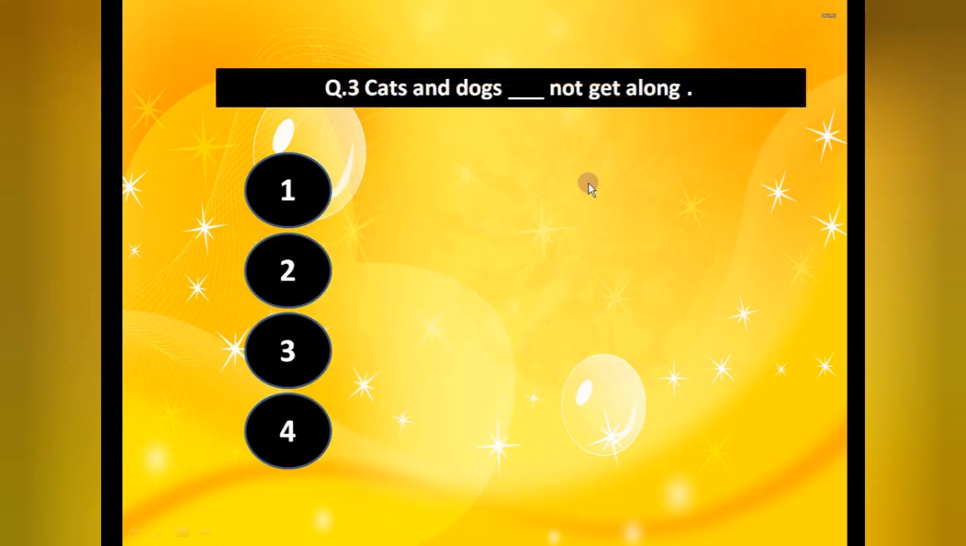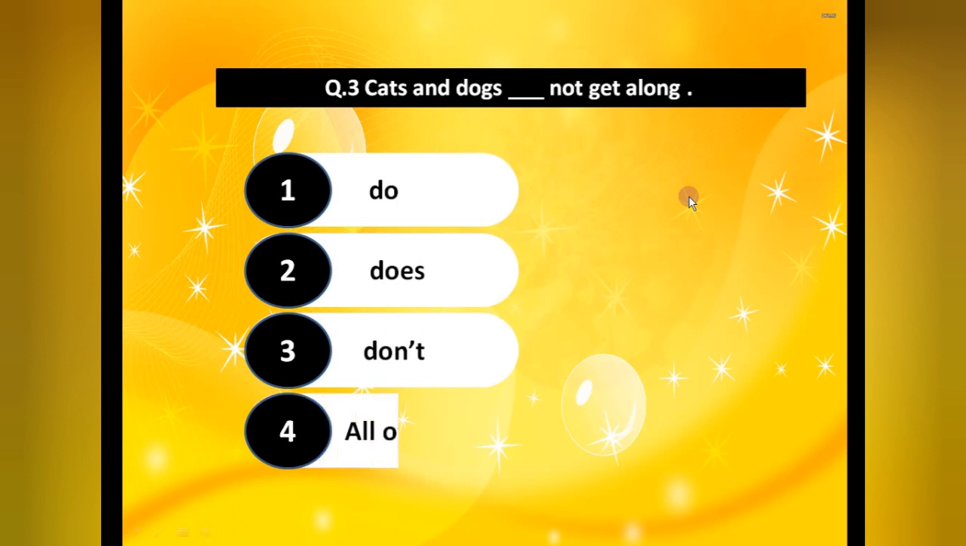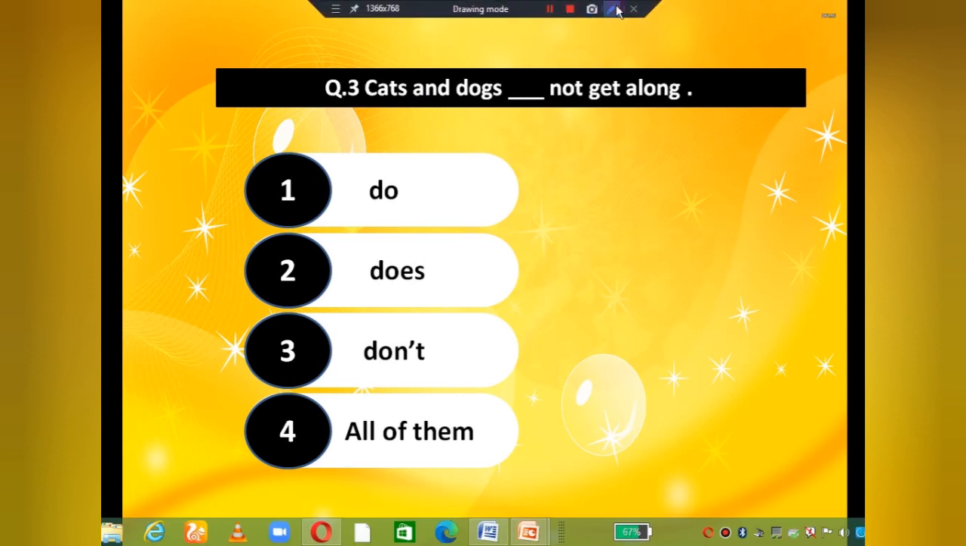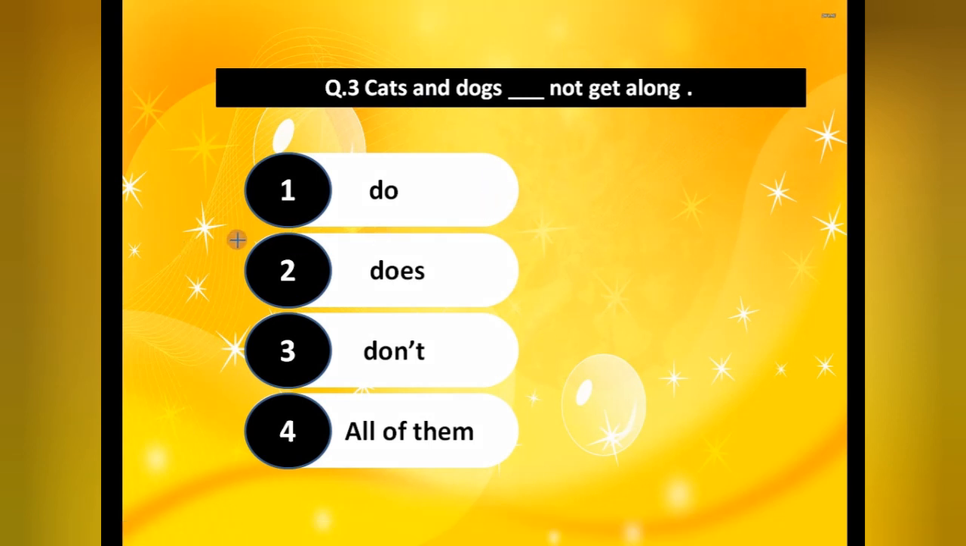Cats and dogs not get along. Cats and dogs do, does, don't, all of them. Now see, cats and dogs, again plural is there, and you know very well the plural form of do, does, did, that is do. Okay, now you will say, ma'am, why are we not putting don't? Because not is already mentioned over here. Okay, so with the plural one we have to use here do. Understood? Now the next one.